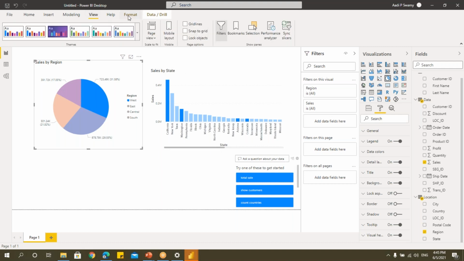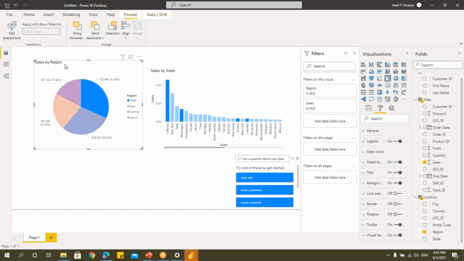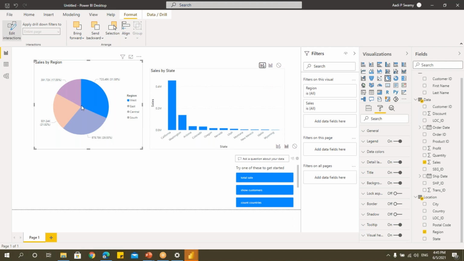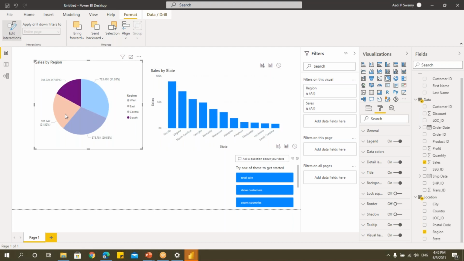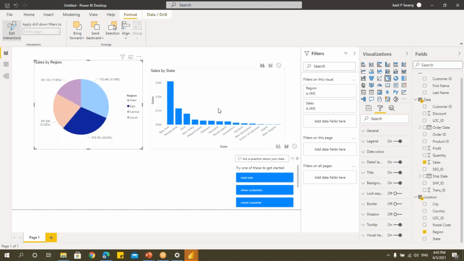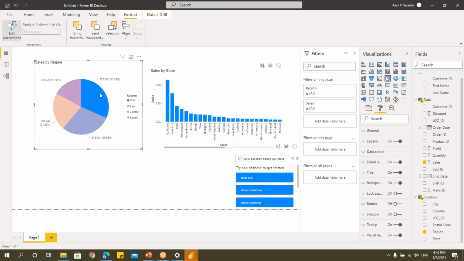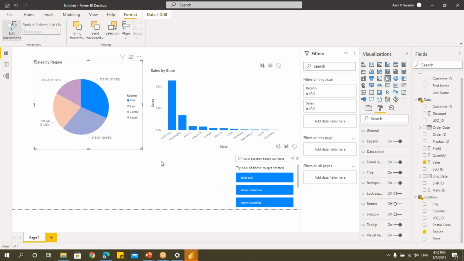Let's go to this view, or say format, and I'll change this to filters. So now you just observe, I just click on any of the regions, only those states for this selected region will be available here like this. It will get filtered. So like this, there are hundreds, thousands of creative things, or say interactive reports, that you can create in BI tools. I'm not just talking about only Power BI, all the business intelligence tools.